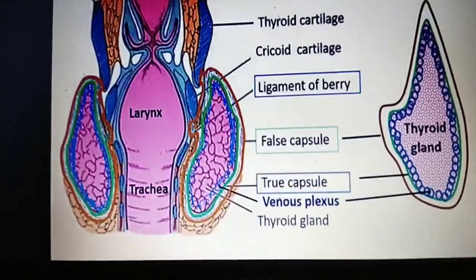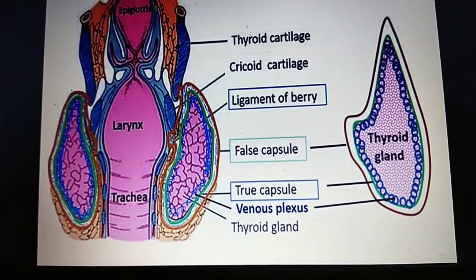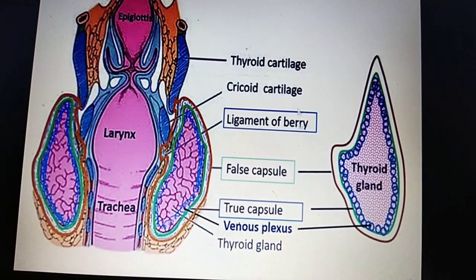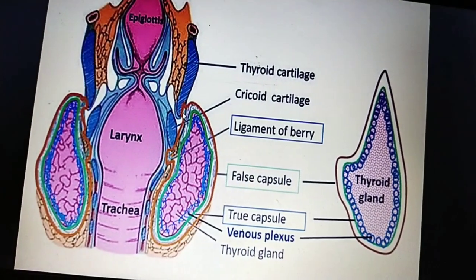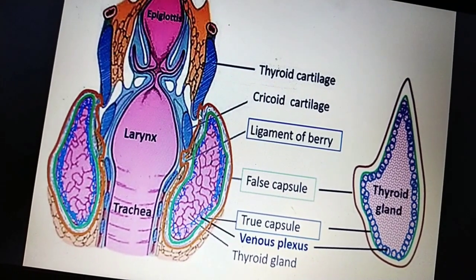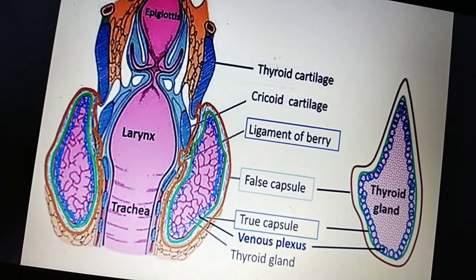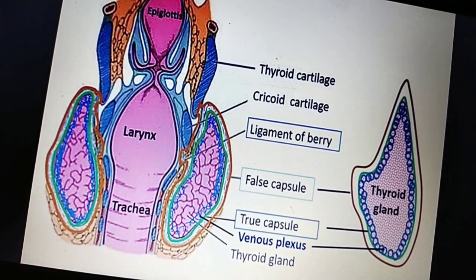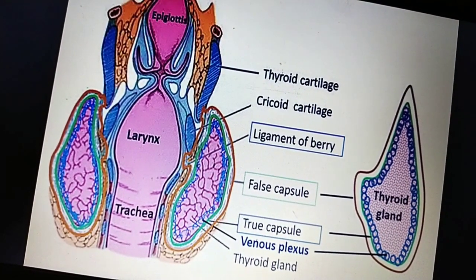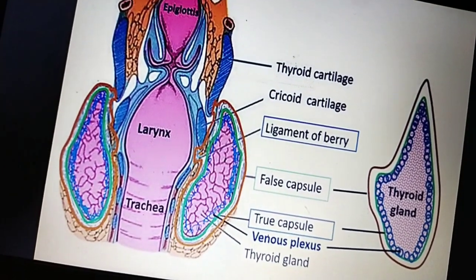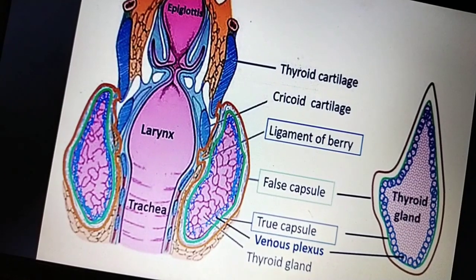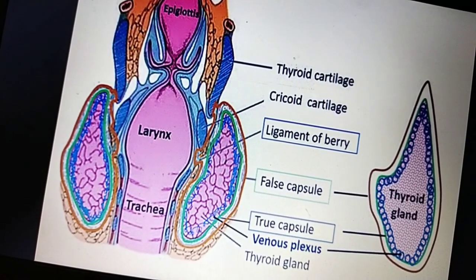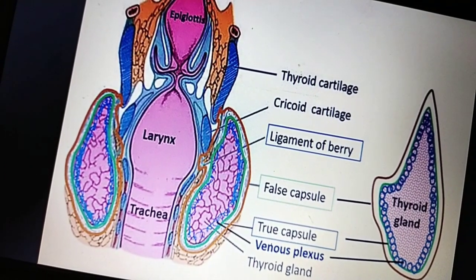You can see it is attached here. This ligamentum of Berry is a suspensory ligament that passes from the thyroid gland to the trachea.